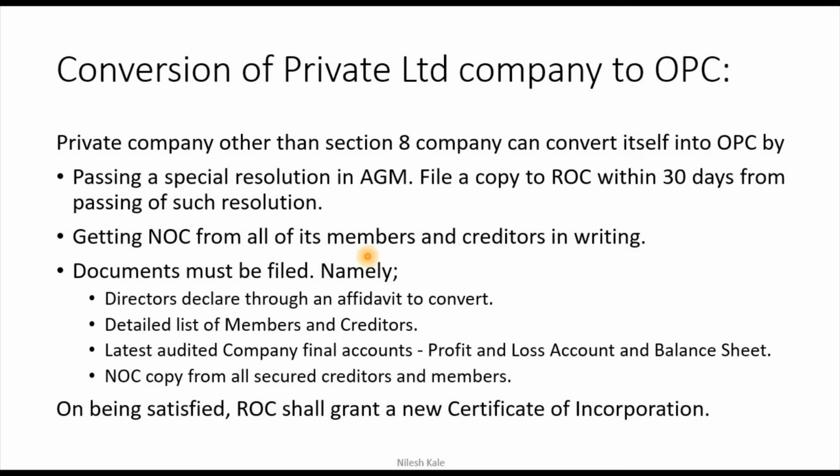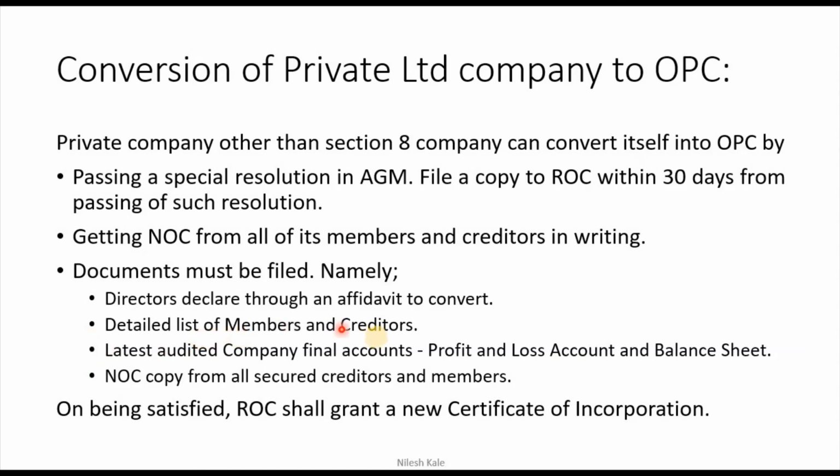So your members and creditors must know that your private company is becoming an OPC. Documents must be filed. These are the documents which must be filed. Directors declare through an affidavit to convert. So directors have to declare, and that affidavit must be filed. A detailed list of members and creditors must be filed.